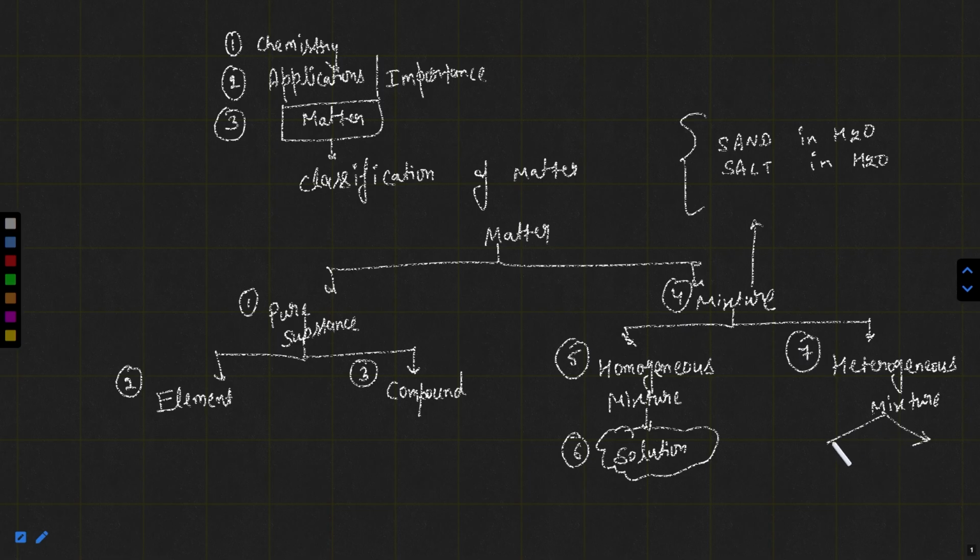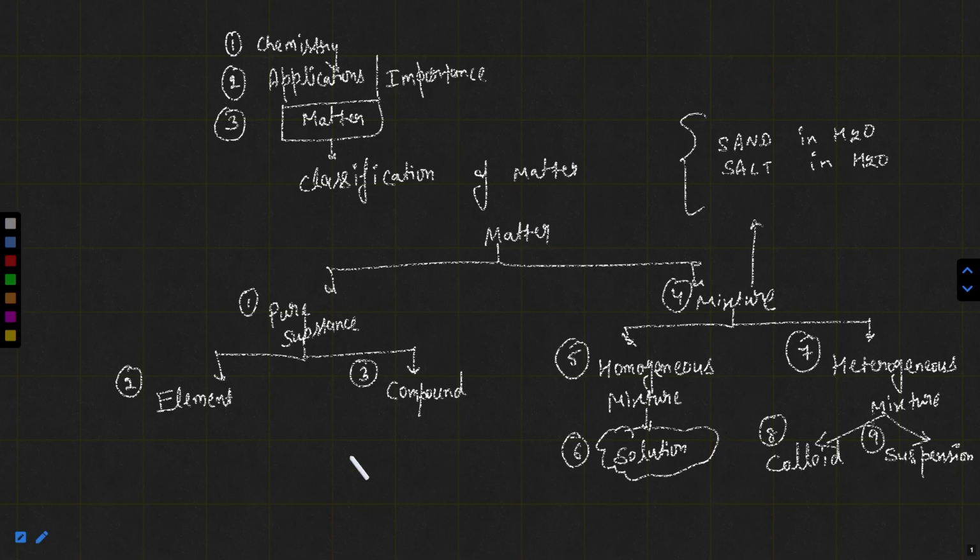In heterogeneous mixture, we have two categories: one is colloid and another is suspension. We will discuss these points in detail: what colloids are, what suspension is, and the properties of colloids and suspension. So this is an overview of what we will be discussing in today's class.